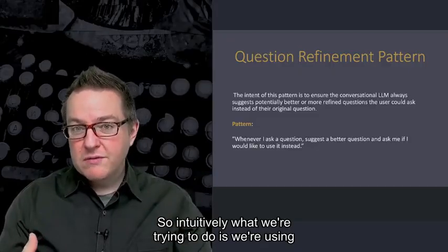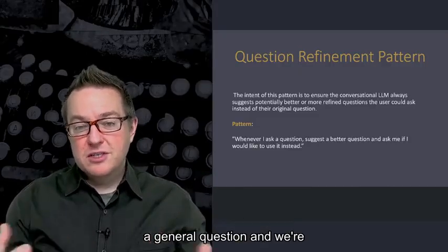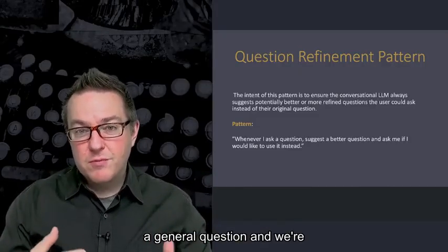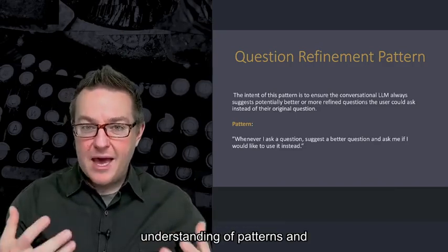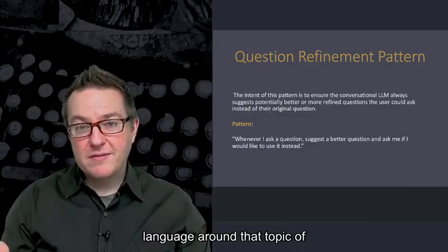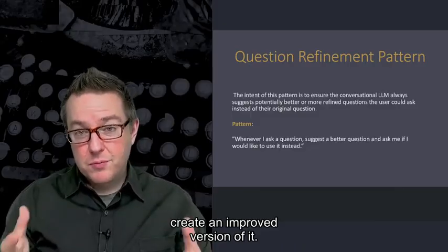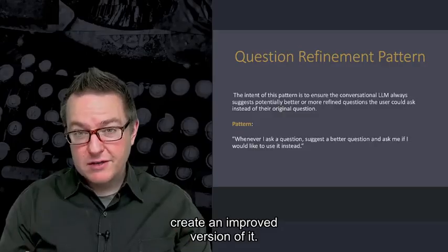So intuitively, what we're trying to do is we're using a general question, and we're tapping into the large language model's understanding of patterns and language around that topic of that question in order to create an improved version of it.